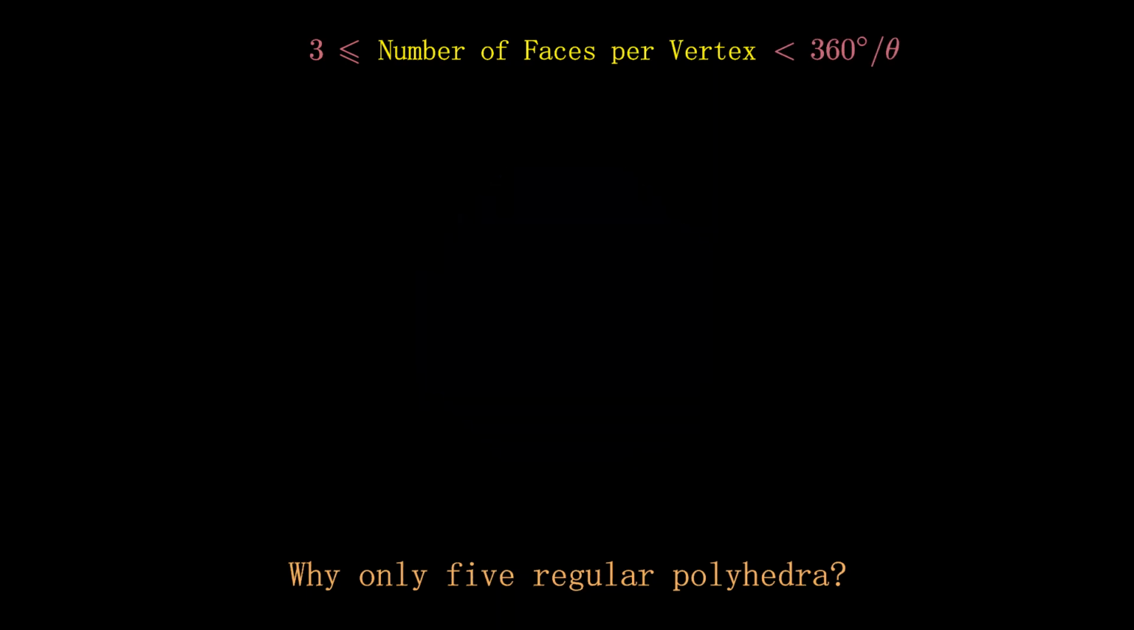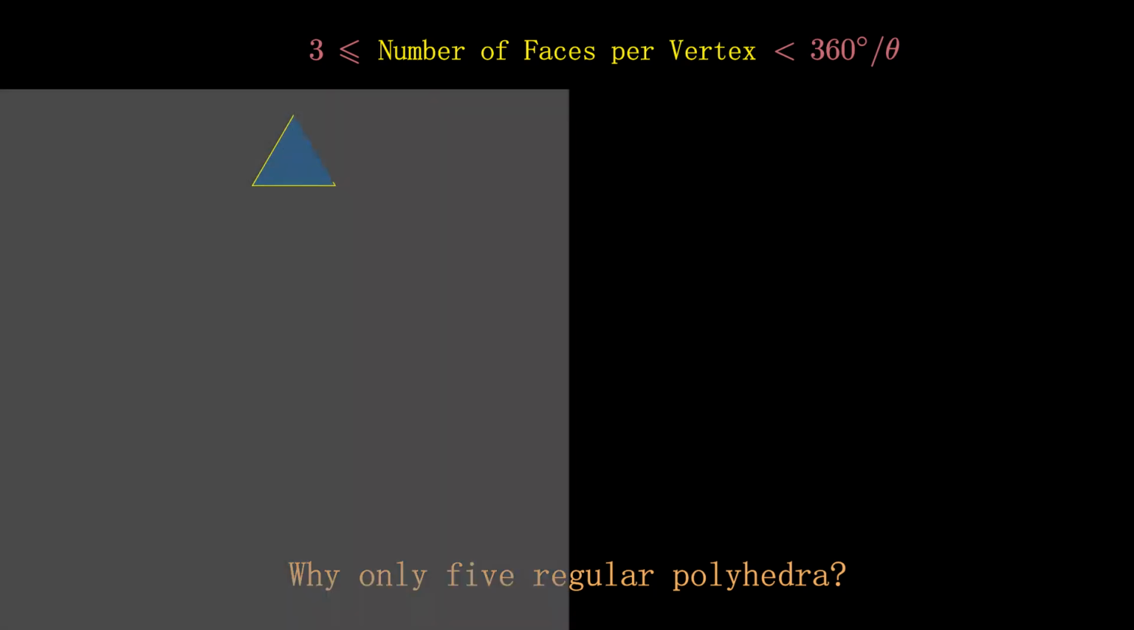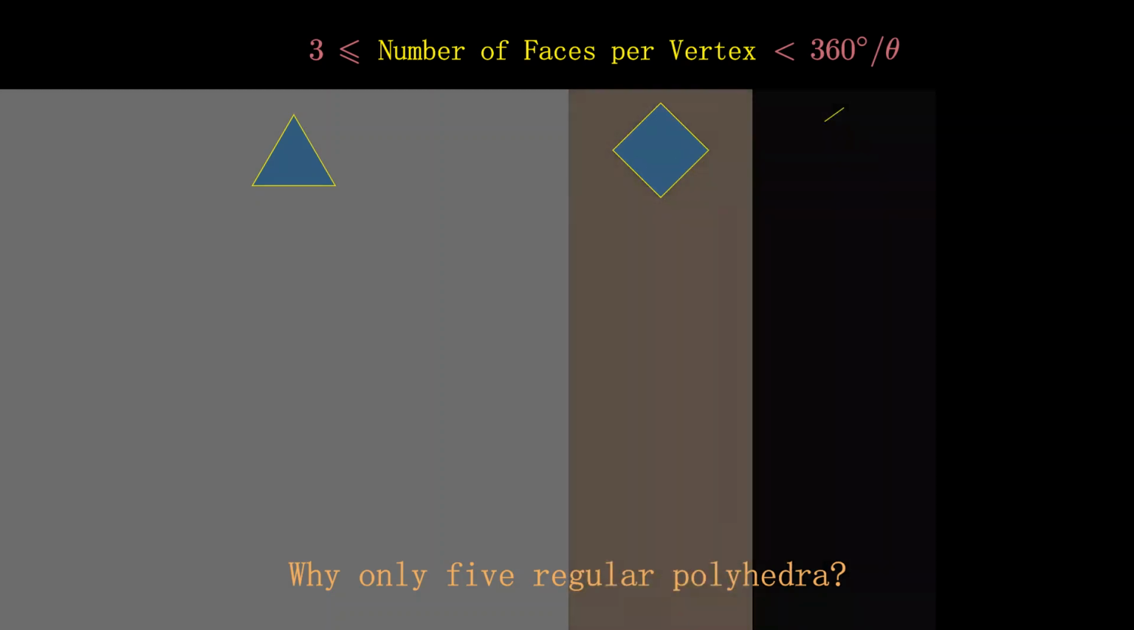Based on this conclusion, we can enumerate the various ways to construct regular polyhedra. We will try to construct regular polyhedra using equilateral triangles, squares, pentagons, and hexagons.